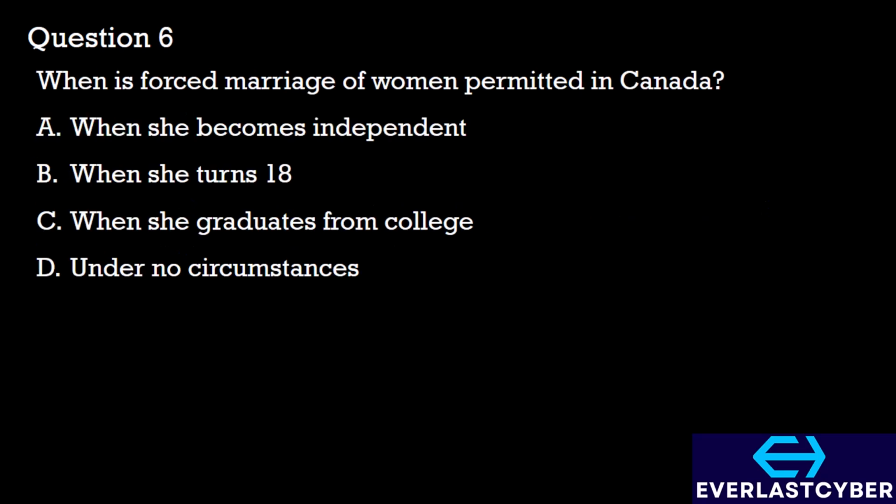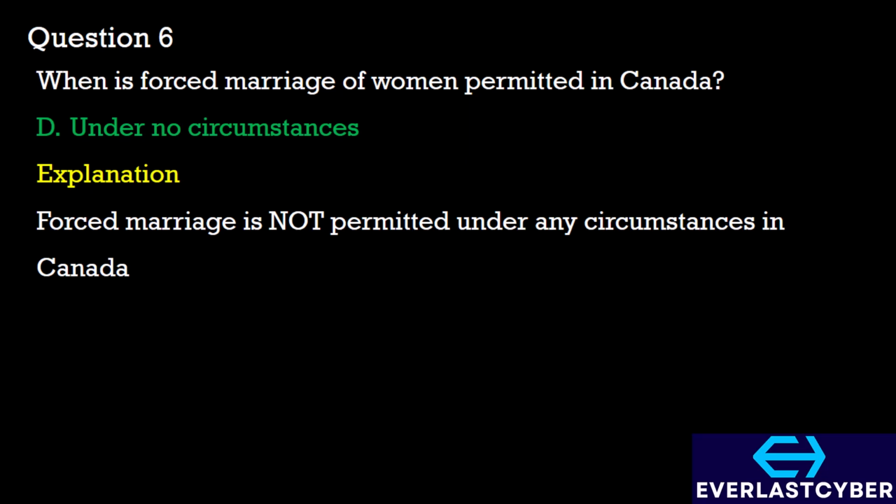Question 6. When is forced marriage of women permitted in Canada? A. When she becomes independent. B. When she turns 18. C. When she graduates from college. D. Under no circumstances. The answer is option D. Forced marriage is not permitted under any circumstances in Canada.